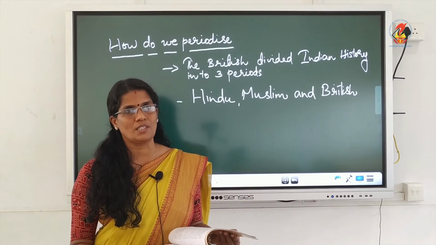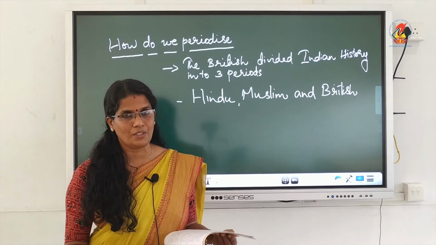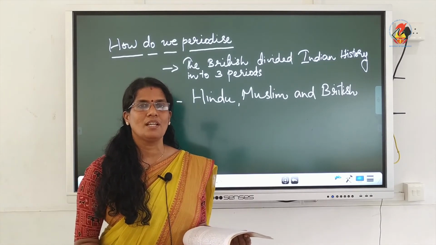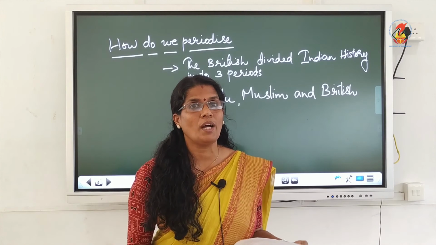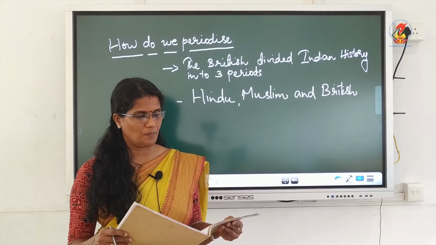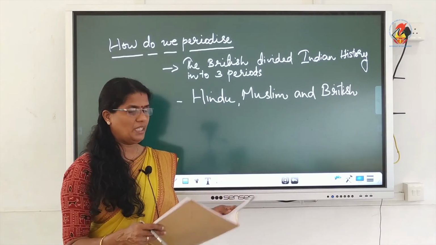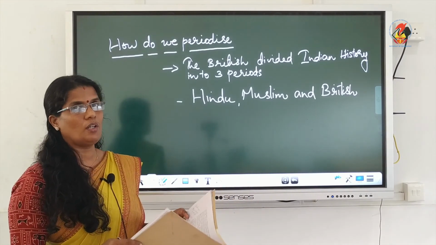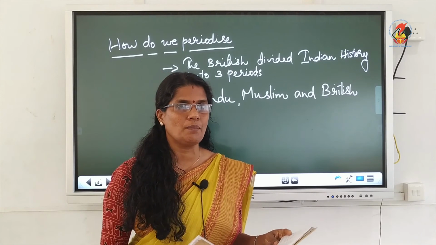So, what he suggested, all the regions of India should be conquered by the British and for what? For happiness and enlightenment of Indians, otherwise Indians can't progress. Close the bracket there. Moving from British classification, so this is about British classification, Hindu, Muslim and British.